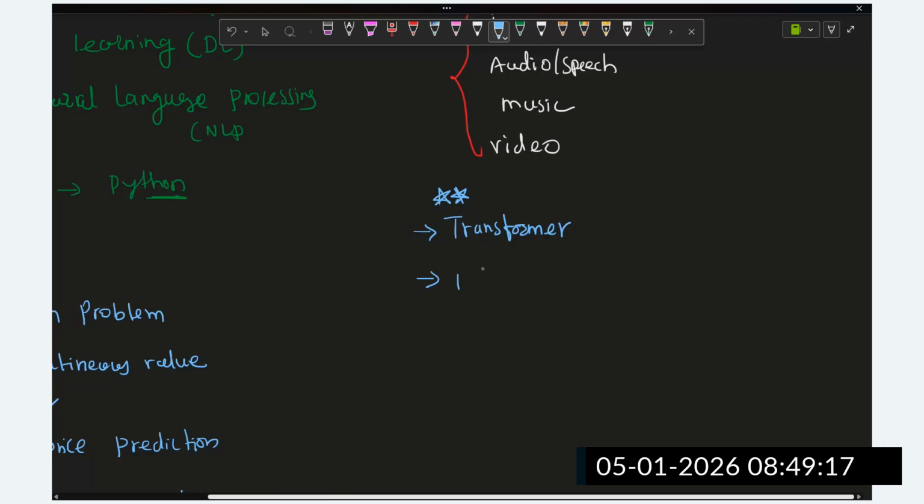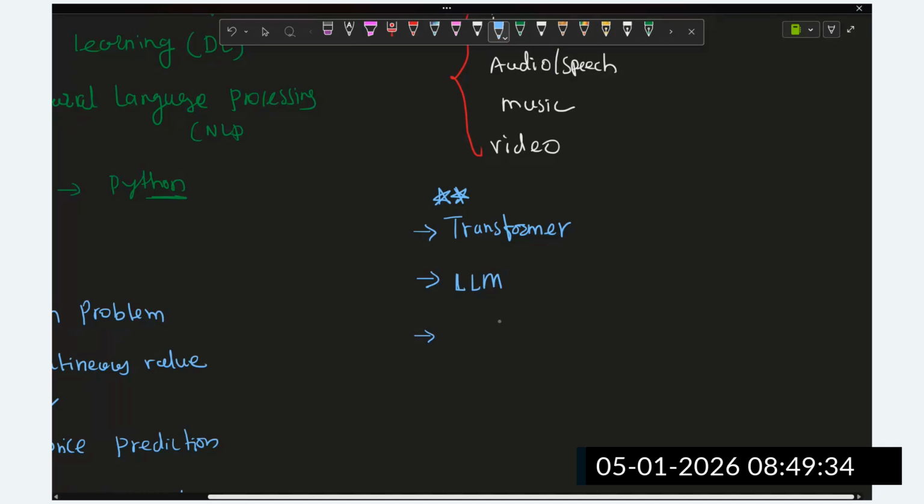Then we are going to understand how LLMs are trained. What are these LLM models? How are they trained? What are the applications of LLM models? What are the capabilities? What are the disadvantages and limitations of these LLM models? We are going to understand how they are trained.